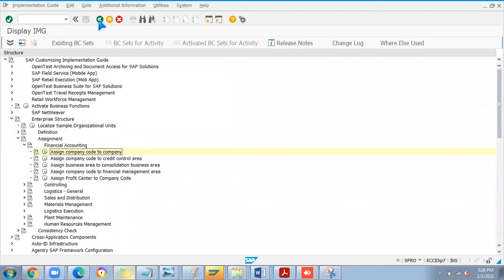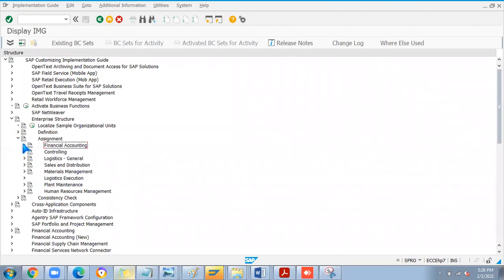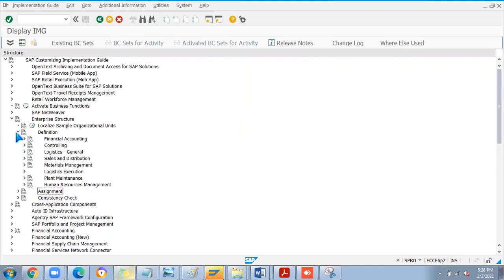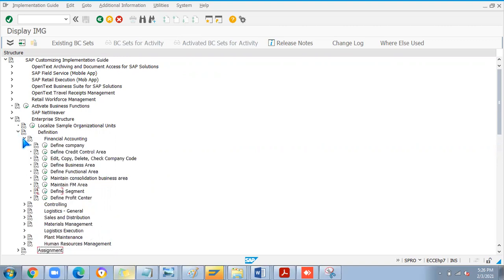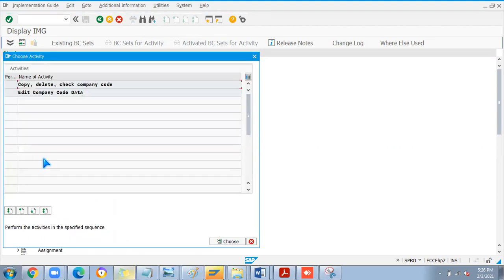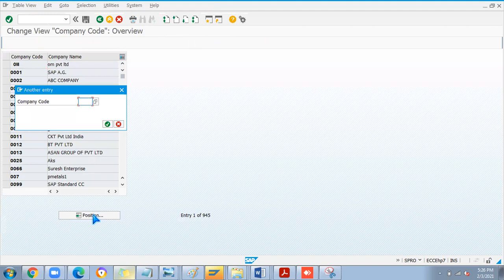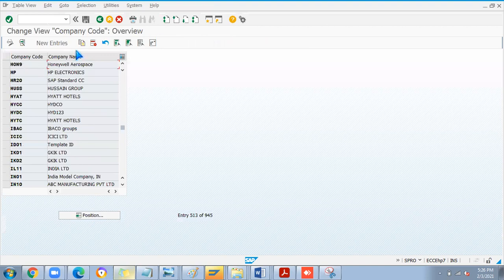What other solution, what else needs to be done here? Go to definition, financial accounting. Edit, copy, delete, check company code. But the company code is already there, HO9. Once I delete everything, you need to copy it back again. GL won't be copied, GL will be unavailable.